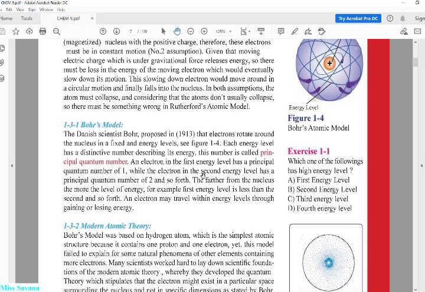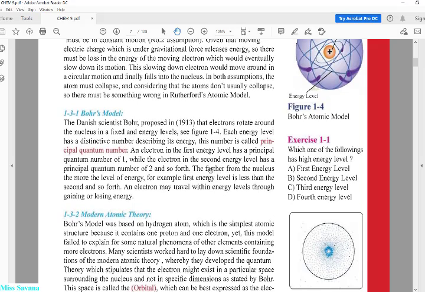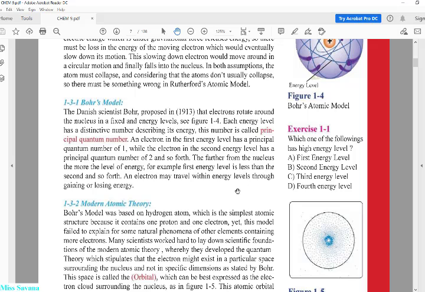An electron in the first energy level has a principal quantum number of 1, while the electron in the second energy level has a principal quantum number of 2, and so forth. وتزيد.